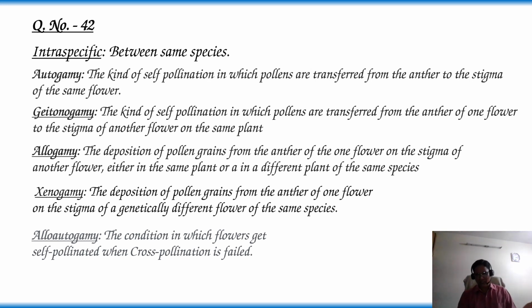So as per this information, the first two, autogamy and geitonogamy, are self-pollination types. But here intraspecific cross-pollination is the question. Intra already means between the same species. So as per the options, the answer is option 3, xenogamy. Transfer of pollen grain from the anther of one flower on the stigma of a genetically different flower of the same species, that is, xenogamy, is the answer.